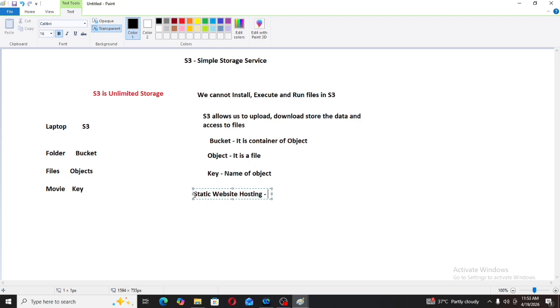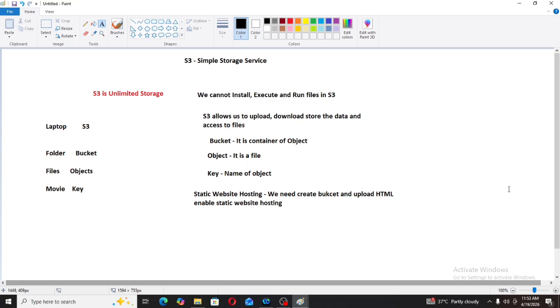In static website hosting we need to create a bucket first, upload our HTML files and enable static website hosting.